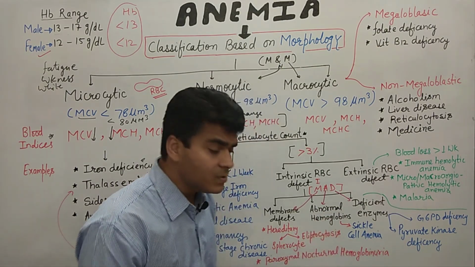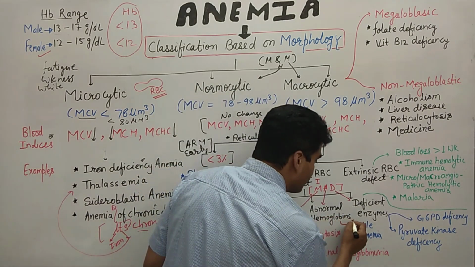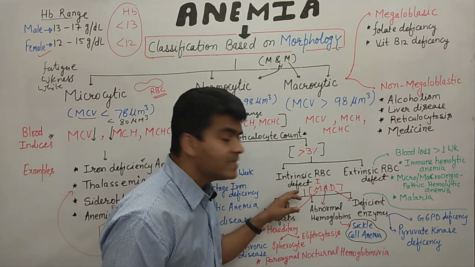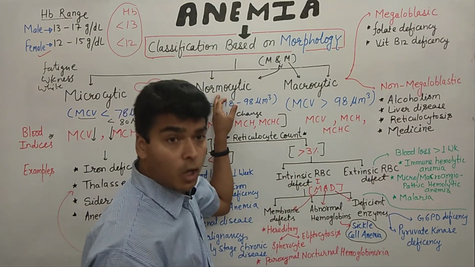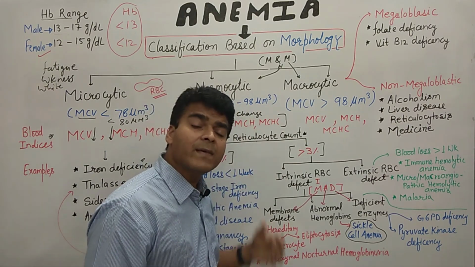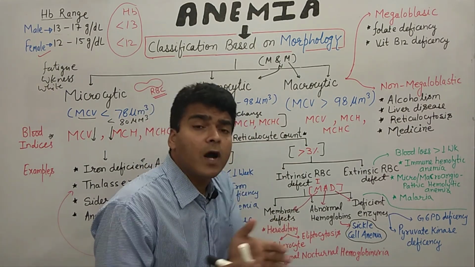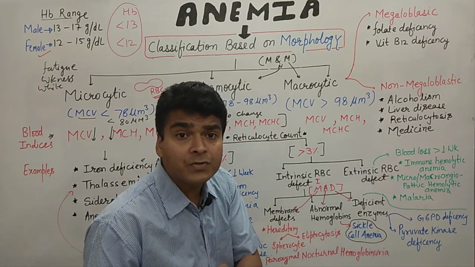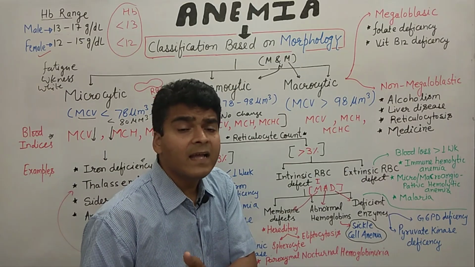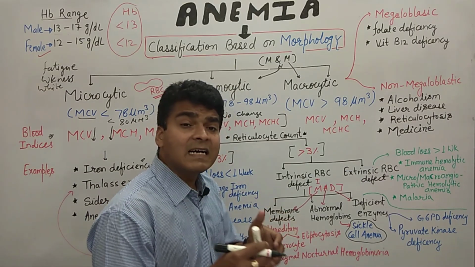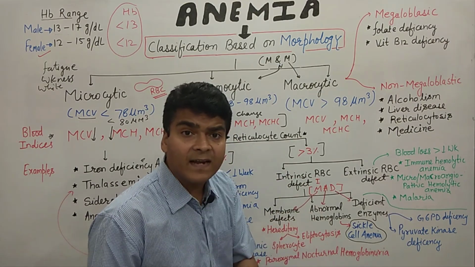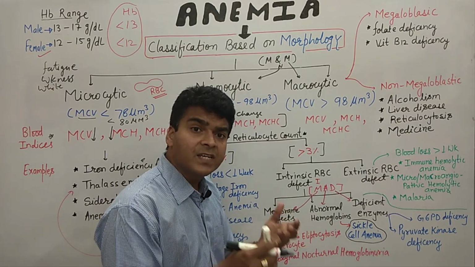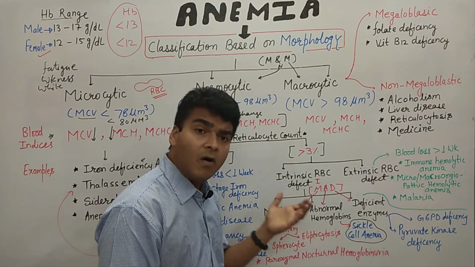Okay, remember, the examiner has asked this question so many times. Sickle cell anemia is a type of intrinsic RBC defect and it is a type of normocytic anemia. Sometimes the examiner asks which of the following is true about sickle cell anemia. First option, it is a normocytic anemia. Second option, it occurs due to an intrinsic RBC defect. Or third option, the RBC shape is sickle shape. So all these options are correct.